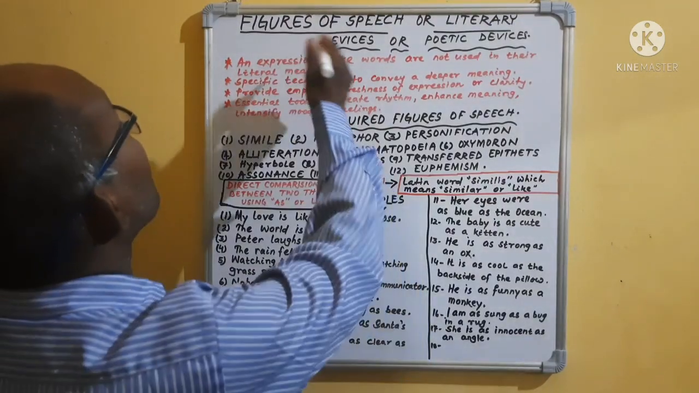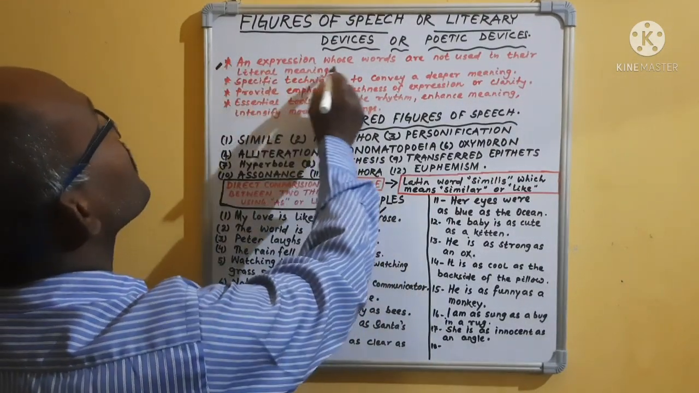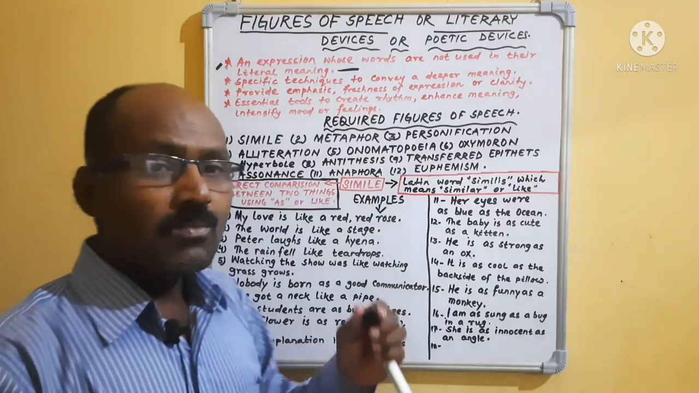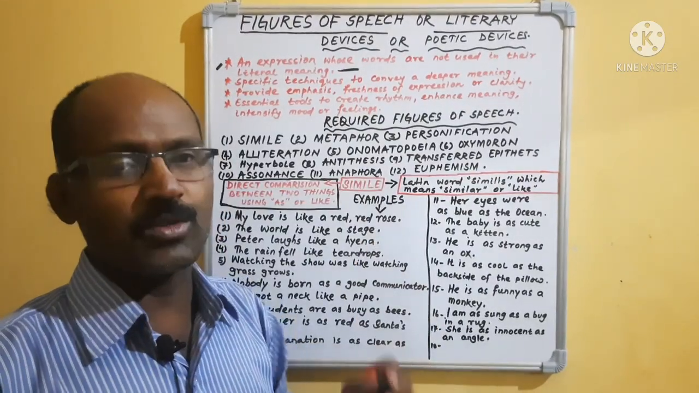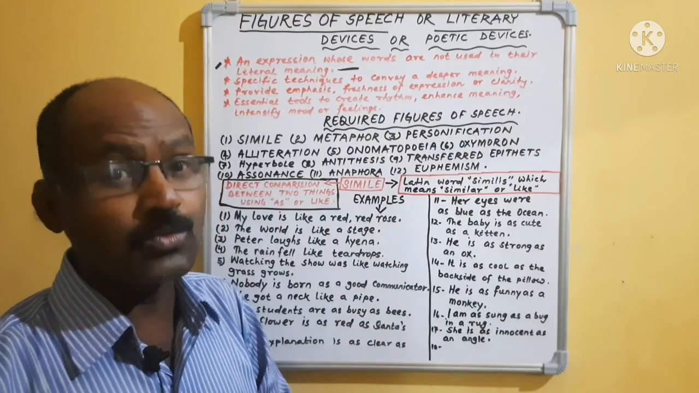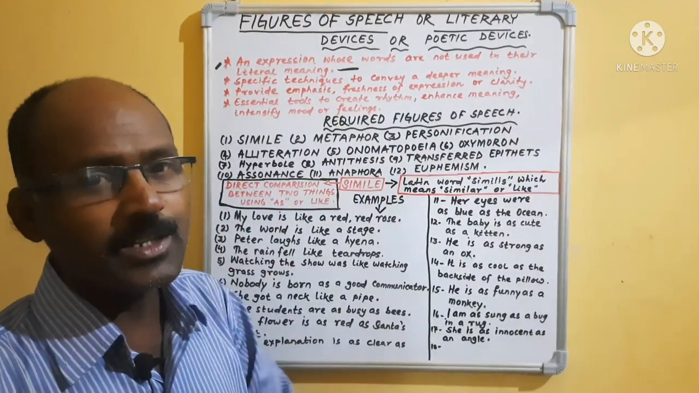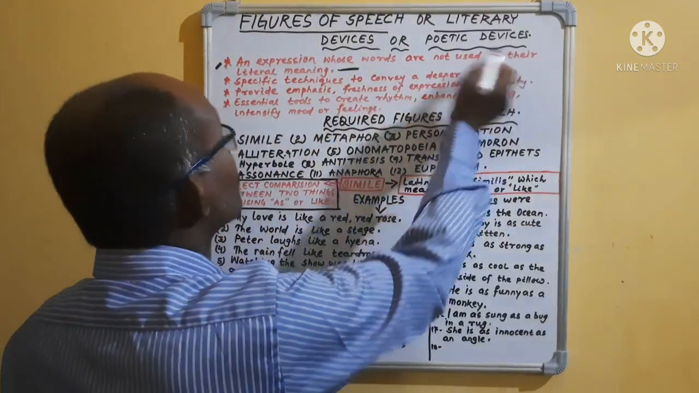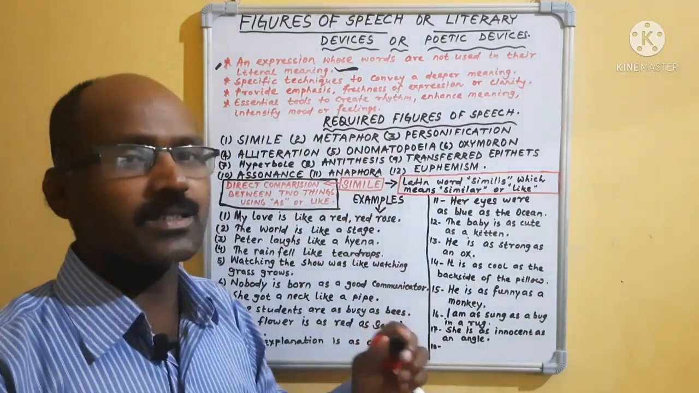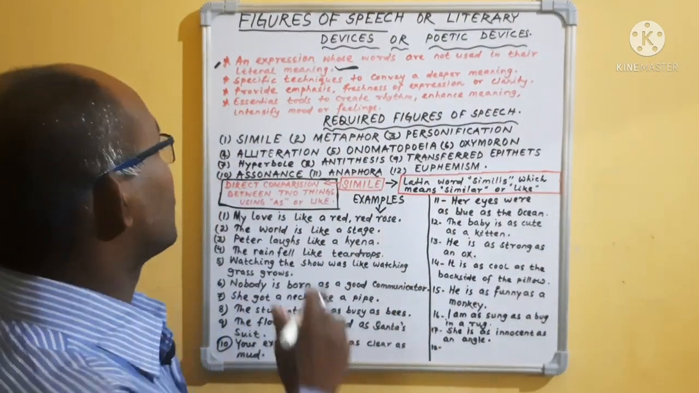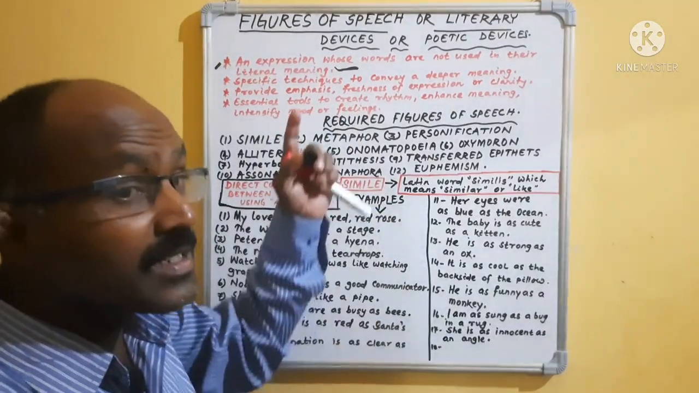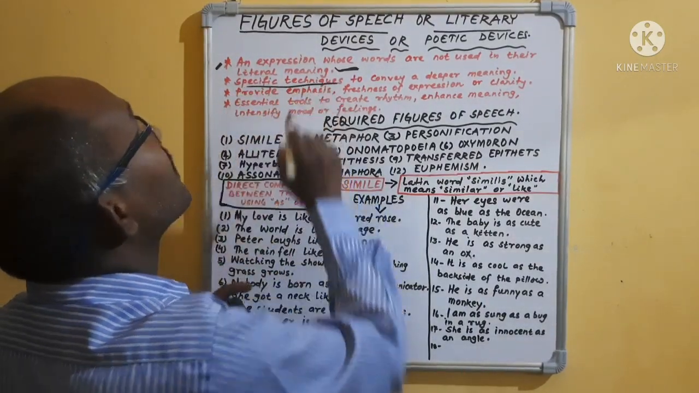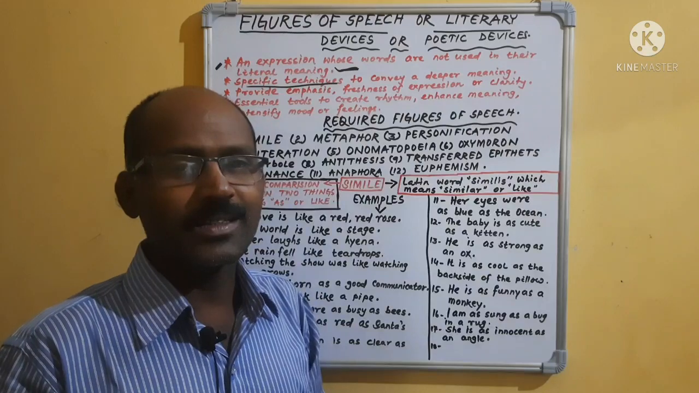That means we can say it is an expression whose words are not used in their literal meaning. Some phrases or words we will get, but if you go to the literal meaning, you will not get the exact meaning. That means it is an expression of whose words are not used in their literal meaning. This is the main thing. Okay, then specific techniques. These literary devices are used, or these are the specific techniques to convey deeper meaning. It gives a deeper meaning.